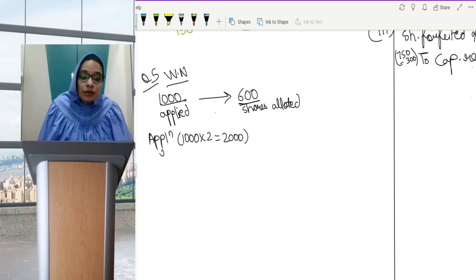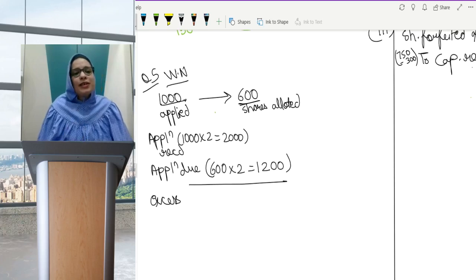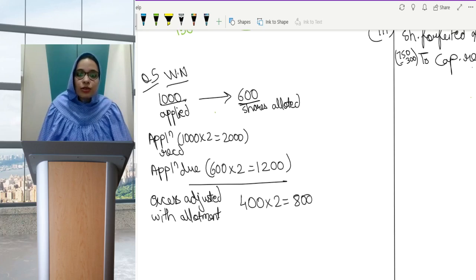However, this was at the time of receipt. How much was application due? Since we gave him only 600 shares, the application amount due would have been 1200. This means excess amount, in case of pro rata, is always adjusted with allotment. So the excess adjusted with allotment is either 2000 minus 1200, which comes to 800, or those 400 shares into 2, which comes to 800. In both cases, 2000 minus 1200 is also 800. So 800 is excess adjusted with allotment.